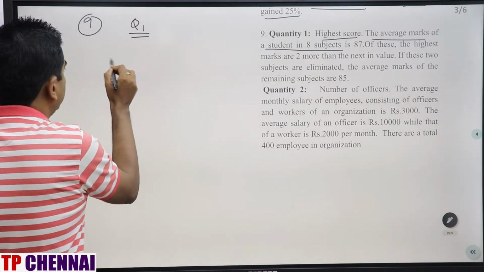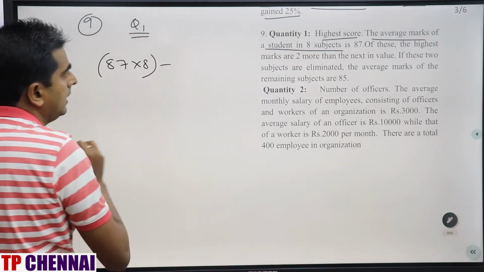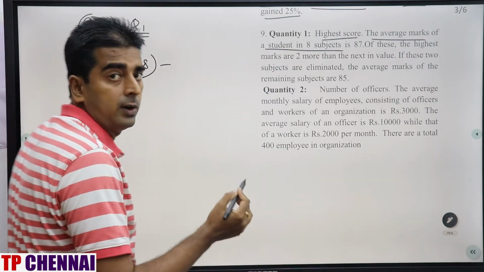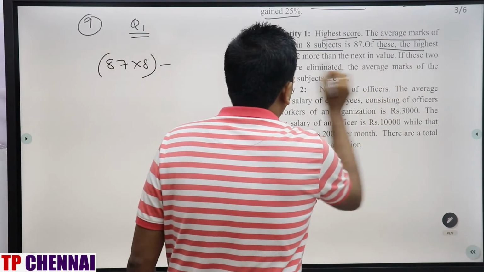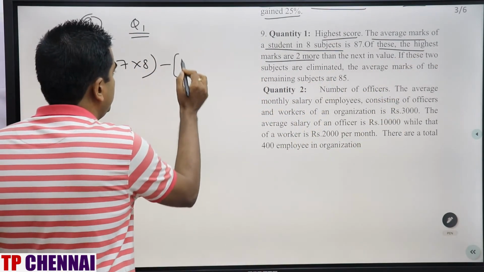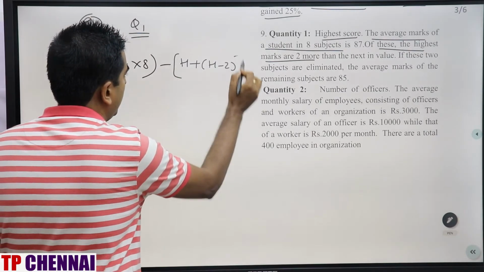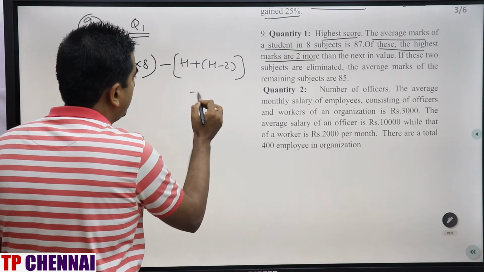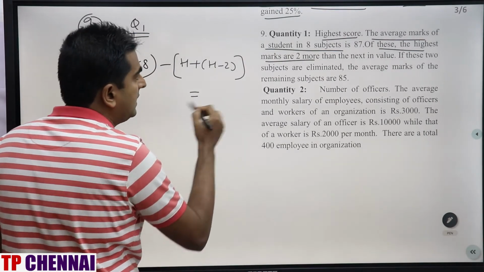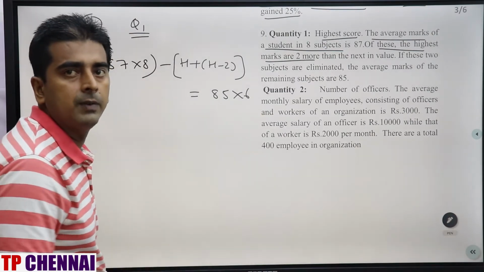So total will be how much? 87 into 8. From this, you have to remove 2 subjects. For that the condition is, of these the highest marks are 2 more than the next in value. That means this is H minus 2. And if you remove these, the remaining you have are 6 subjects. For that, average is 85. Total will be 85 into 6.